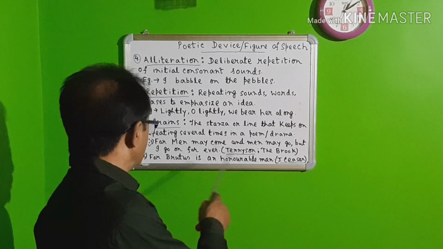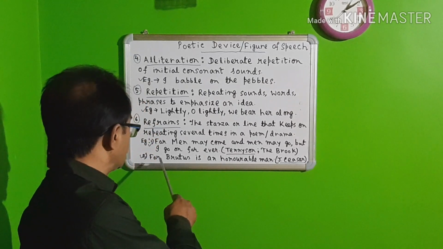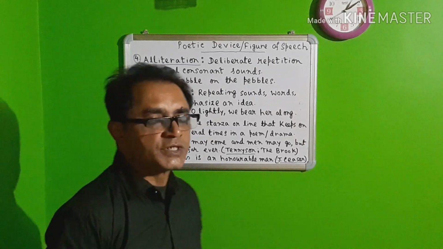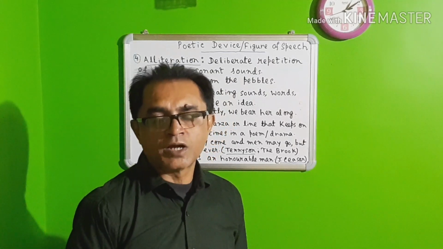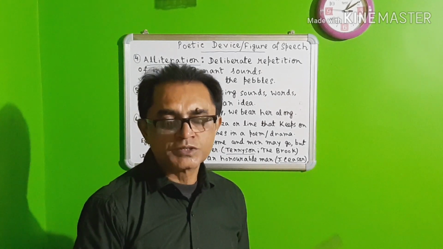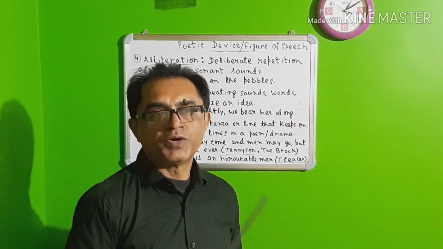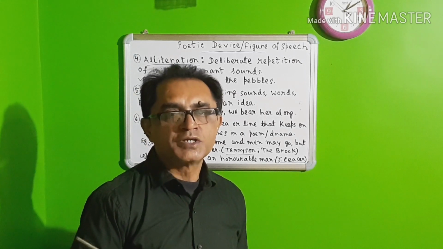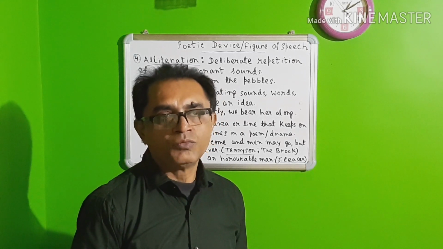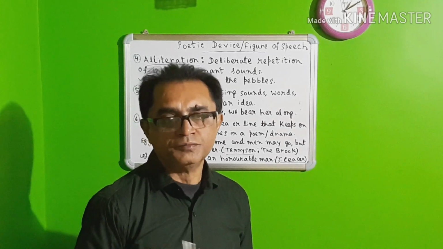And in Julius Caesar, written by William Shakespeare, in Antony's speech, this line, "For Brutus is an honorable man," has come several times in his long speech. The line keeps repeating. When a particular line is repeated several times in a poem or a drama, we call it refrain.